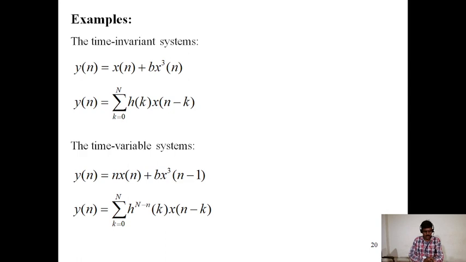Examples of time invariant systems: y of n is equal to a x of n plus b x cube of n. y of n is equal to sigma k is equal to 0 to n, h of k, x of n minus k. The time variable systems: y of n is equal to x of n times x of n plus b x cube of n minus 1. y of n is equal to sigma k is equal to 0 to n, h to the power capital N minus small n, k, x of n minus k.